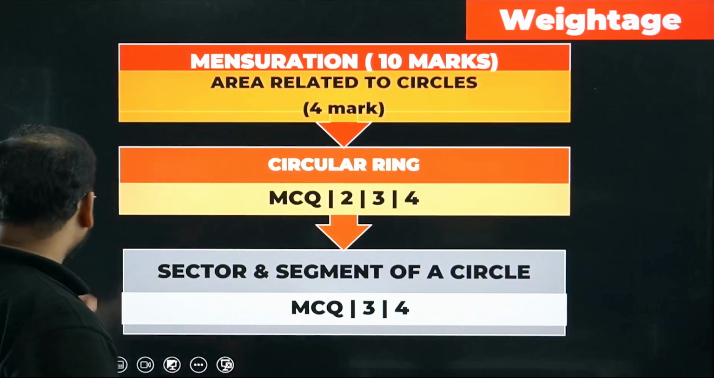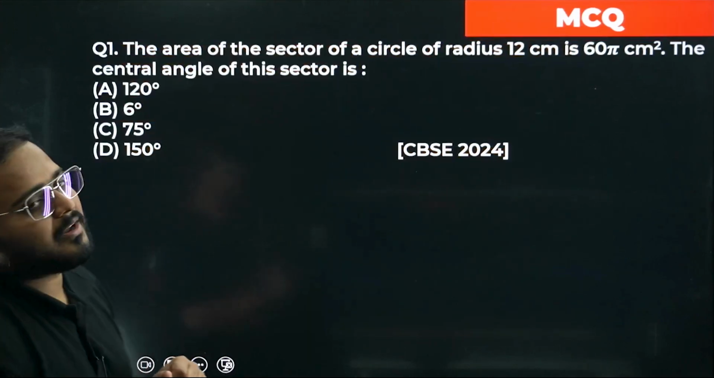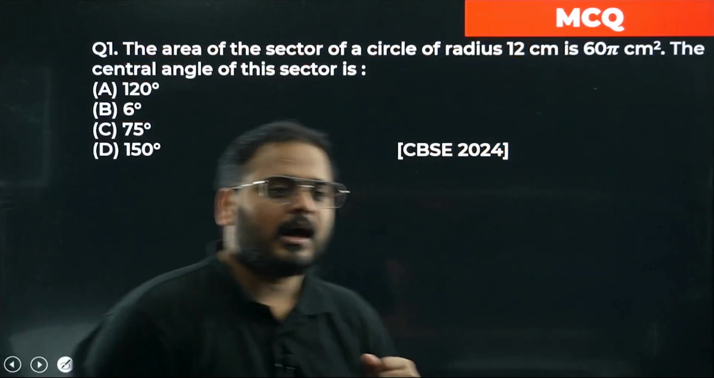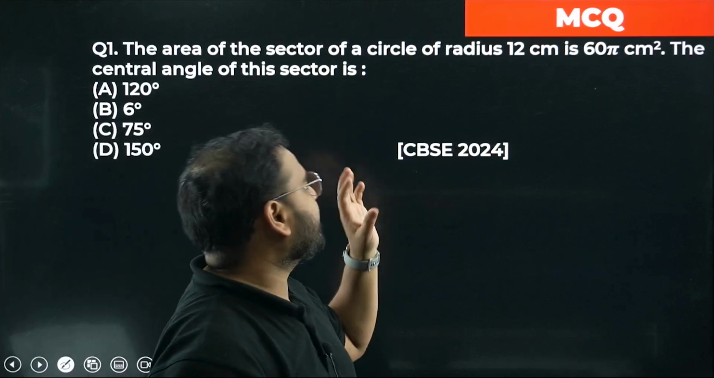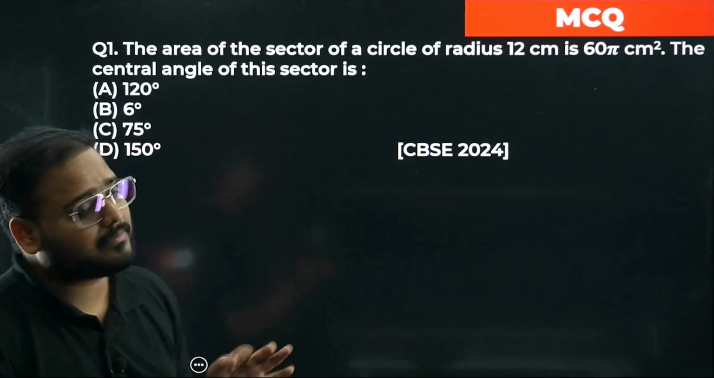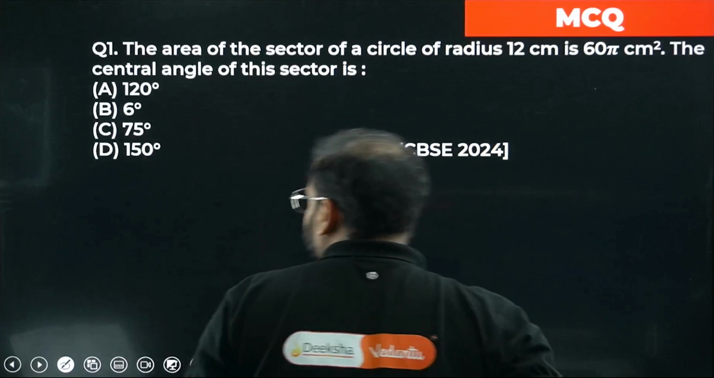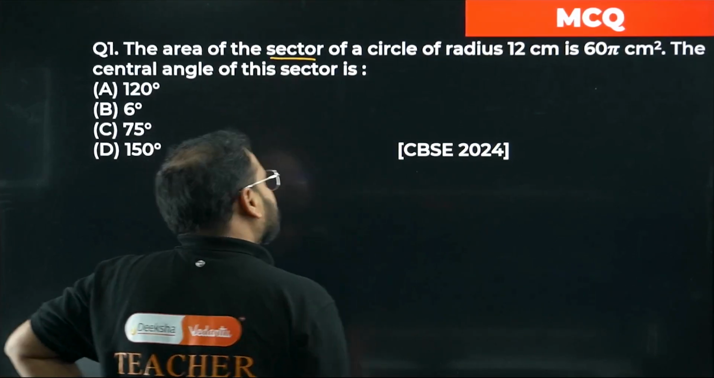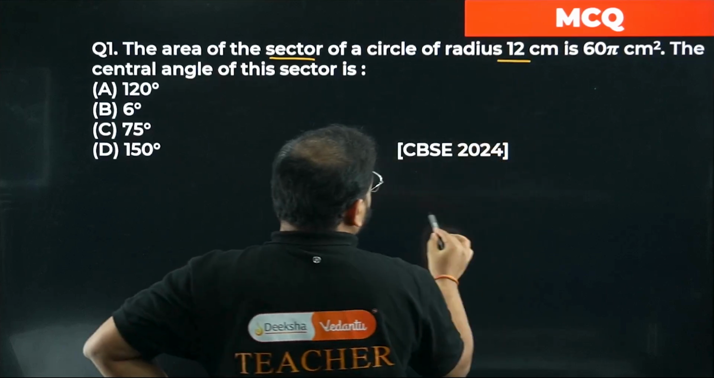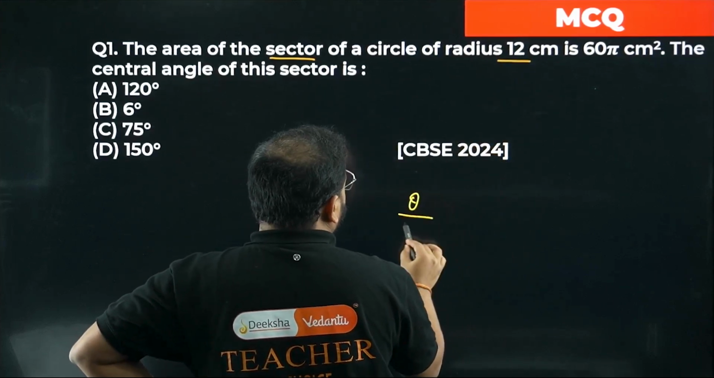Moving on to question number 1, which is the MCQ. Have a look. The first question says that the area of the sector of a circle of radius 12 cm is 60 pi centimeter square. What does it mean? It is the area of a sector of a circle, and the radius is given. What is the area of a sector? If you remember, it is theta by 360.